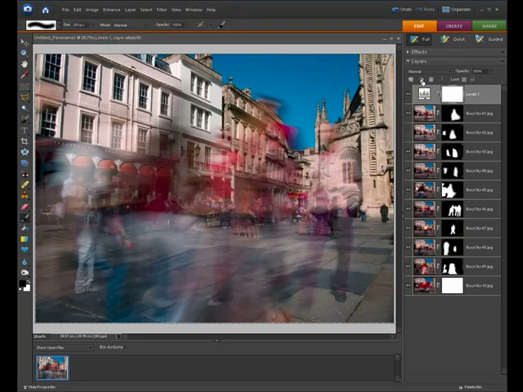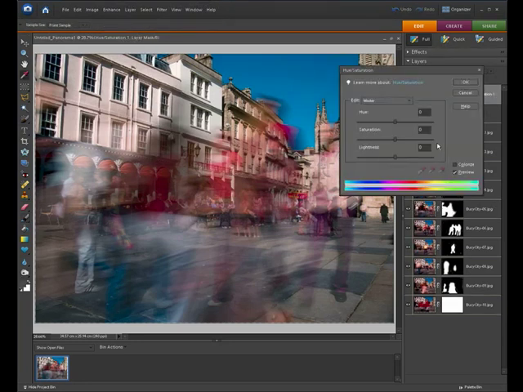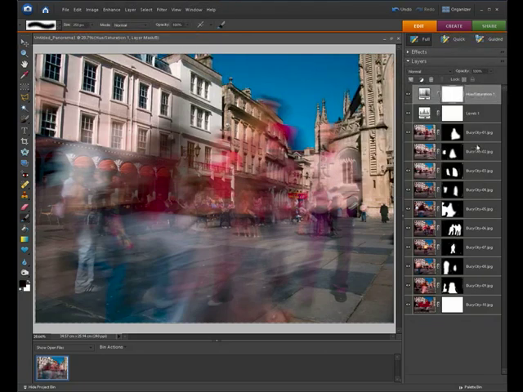Click OK. And finally, I'm just going to boost some of the saturation. So if I go to hue saturation, I'm just going to take it up slightly to about +10. See the before and after, and you can see that's just warmed up the colours a little bit. Click OK, and there we have our busy city scene.